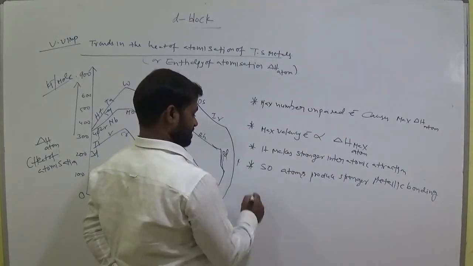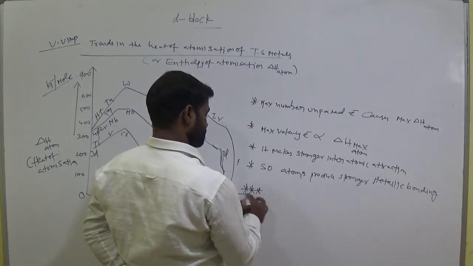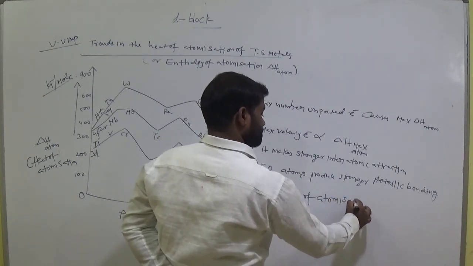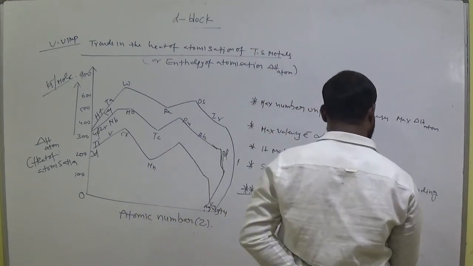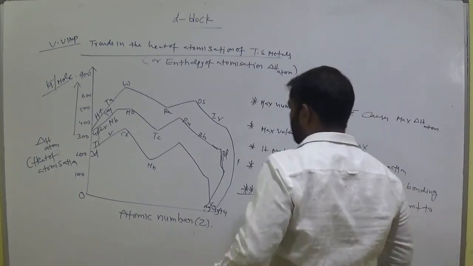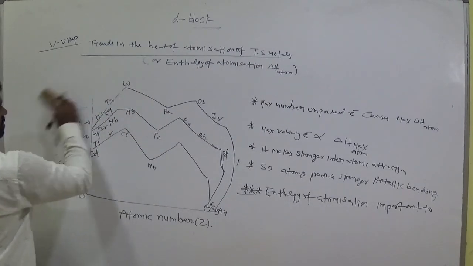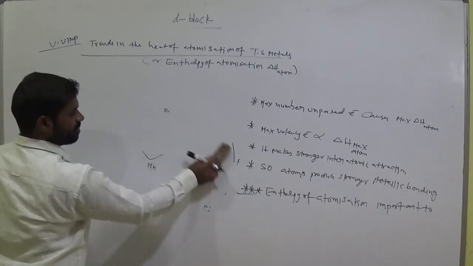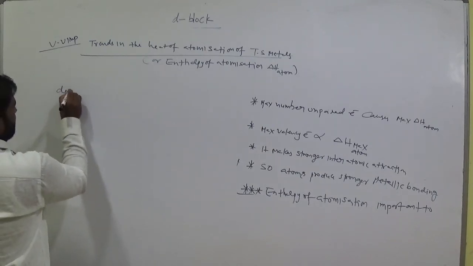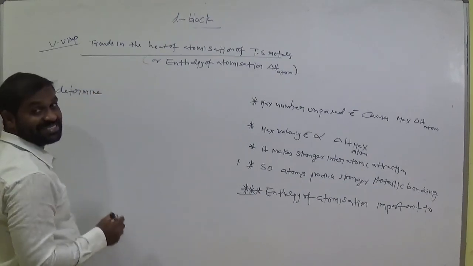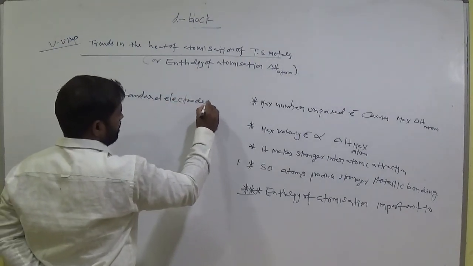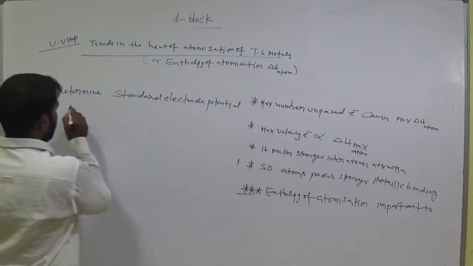Enthalpy of atomization is important to determine the standard electrode potential, standard electrode potential E naught.